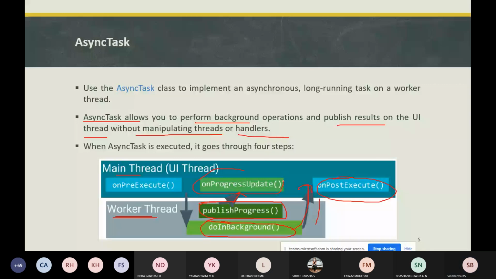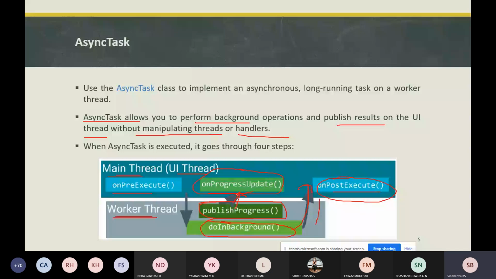onProgressUpdate runs on the UI thread. These three methods, onPreExecute, onProgressUpdate and onPostExecute, run in the main thread, that is the UI thread. After you publish the data, publishProgress is invoked. This method is used whenever we need to report any form of progress to the UI thread. While the background computation is still executing, we use the onProgressUpdate method.